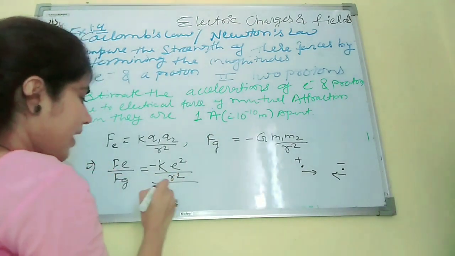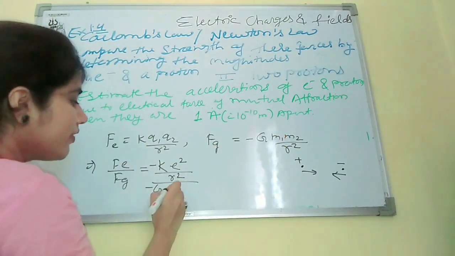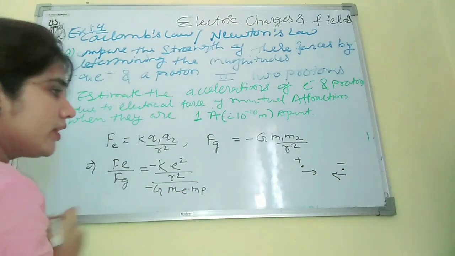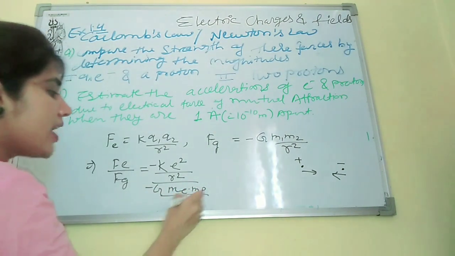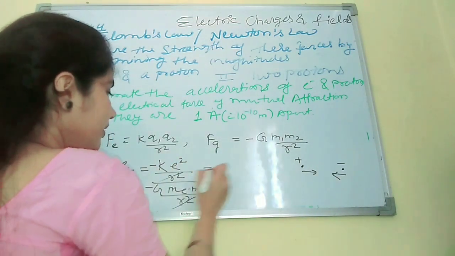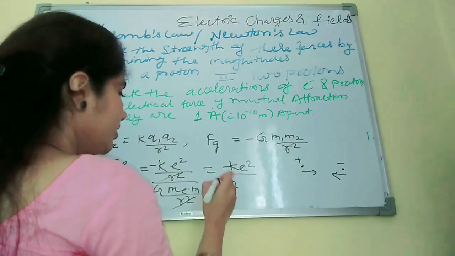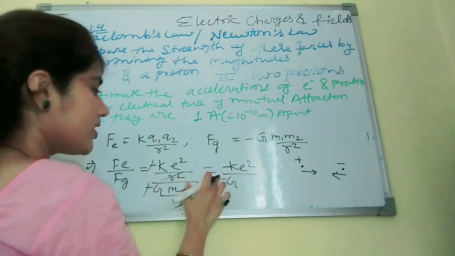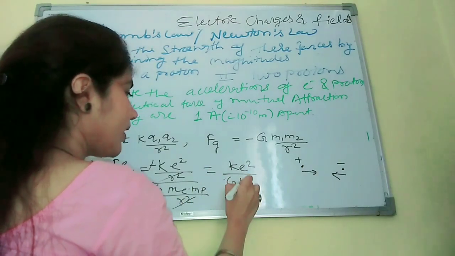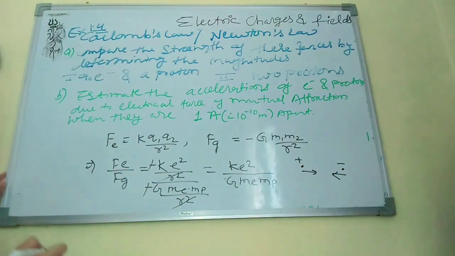Now Fg is minus G times the mass of electron into the mass of proton upon r squared. The r squared cancels out, and the minus signs also cancel, so we get k e squared upon G Me Mp, the mass of electron into the mass of proton.